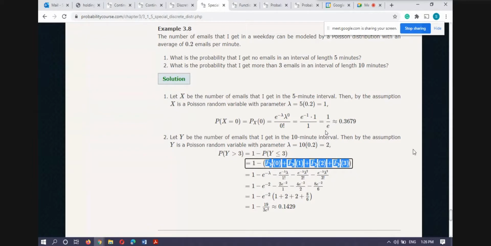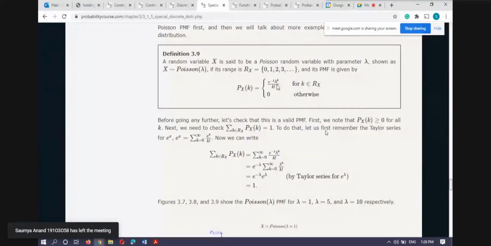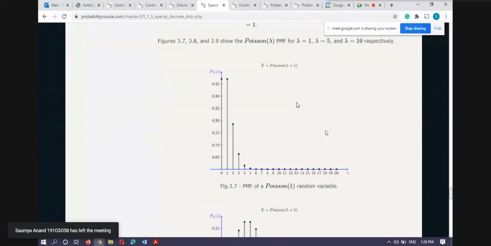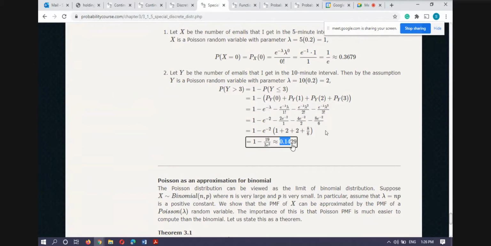Then you use your Poisson formula e raised to power minus lambda for k equal to 0, 1, 2 and 3, and finally we get this one after simplification. So this is the probability that I will get more than 3 emails within an interval of 10 minutes.